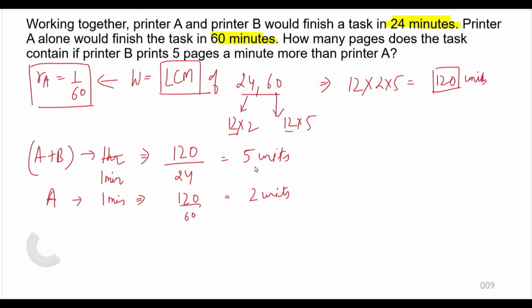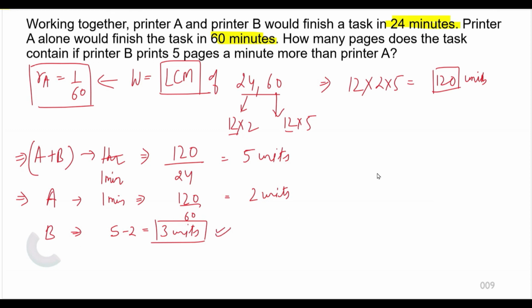So 5 is equal to the amount of work done by A and B per unit time, meaning in 1 minute. The amount of work done by A in 1 minute is 2. So what is the amount of work done by B? It is equal to 5 minus 2, equal to 3 units. So in 1 minute, B can do 3 units of work.